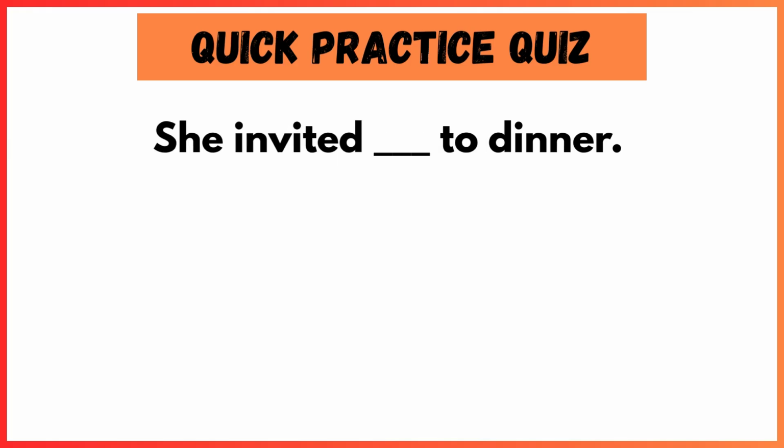Question number 4. She invited blank to dinner. And the correct answer is him. She invited him to dinner. Again, he is receiving the invitation. So, we use the object form. She invited him to dinner.